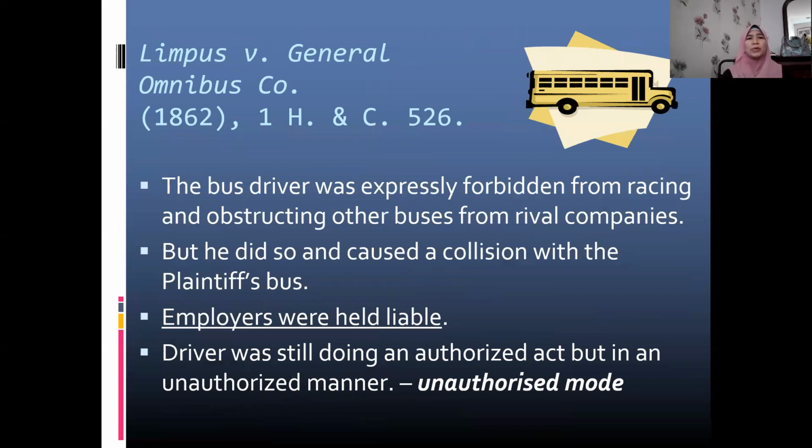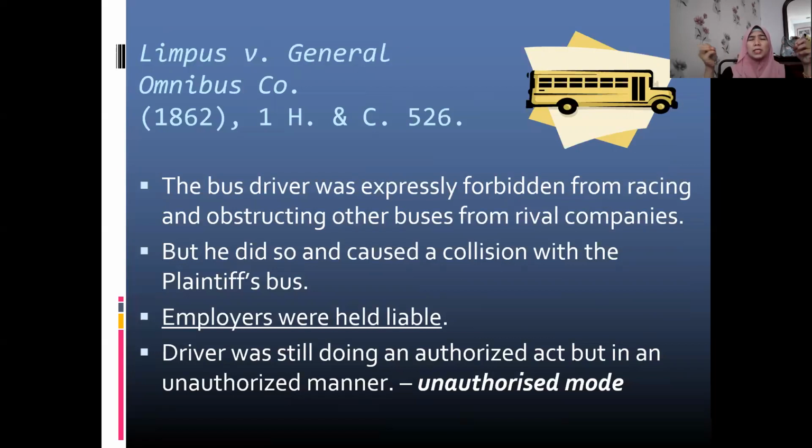In Limpus and General Omnibus Company, the bus driver was expressly forbidden from racing and obstructing other buses from rival companies. They were not supposed to race, but the driver did so. During the racing, it caused a collision with another bus, the plaintiff's bus. The employer was held liable because the driver was still doing an authorized act, but in an unauthorized manner.